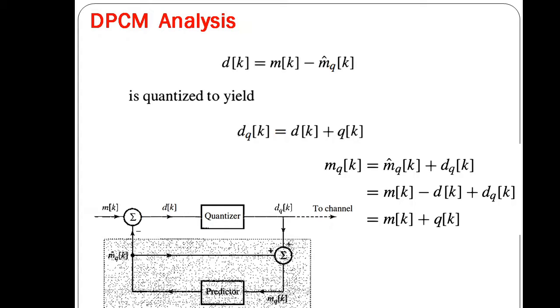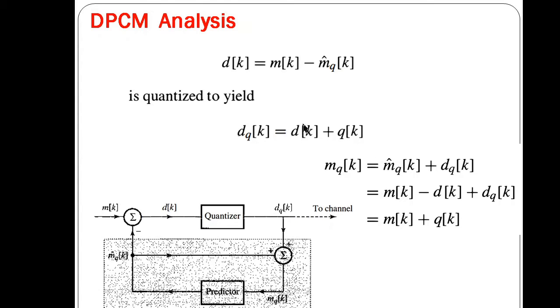Instead, we can only determine m dash qk, the quantized signal value, because it will have the signal plus the quantization noise. So dqk is nothing but the difference value plus some quantization noise.